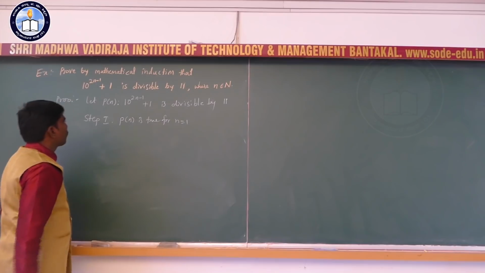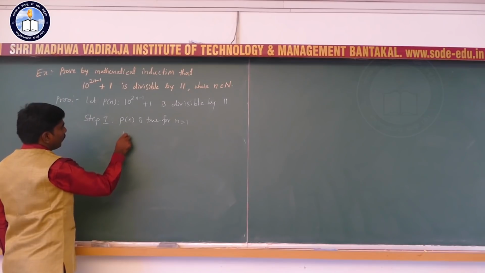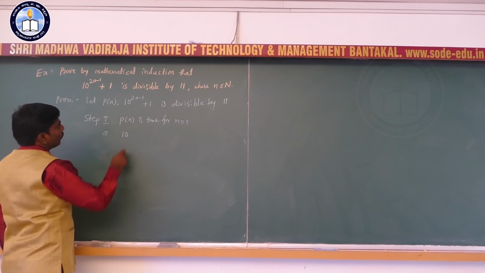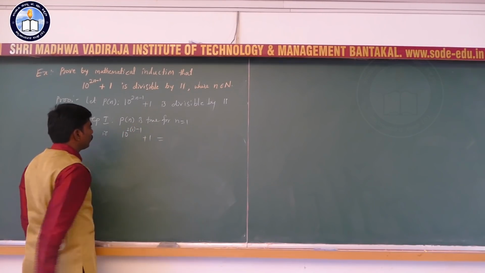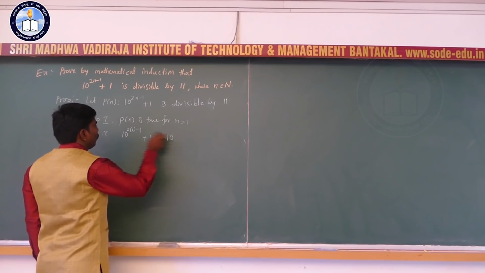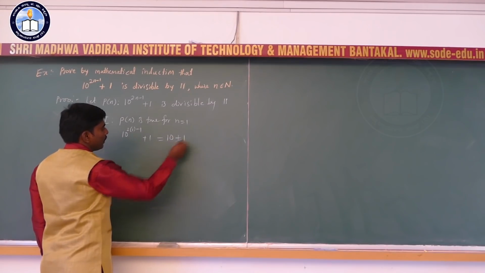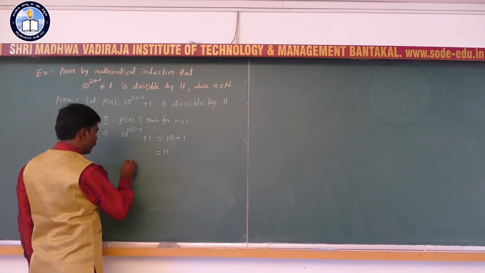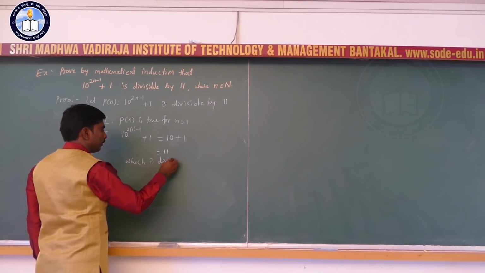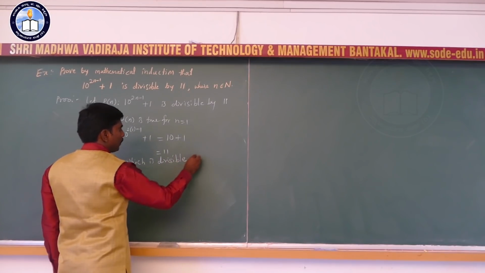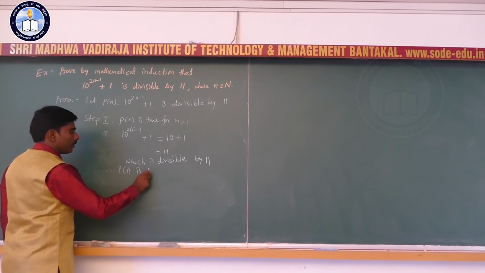Put n equal to 1: 10 to the power 2 into 1 minus 1 plus 1 is equal to, 2 into 1 is 2, 2 minus 1 is 1, so 10 plus 1 is equal to 11, which is divisible by 11. So, therefore, P of 1 is true.